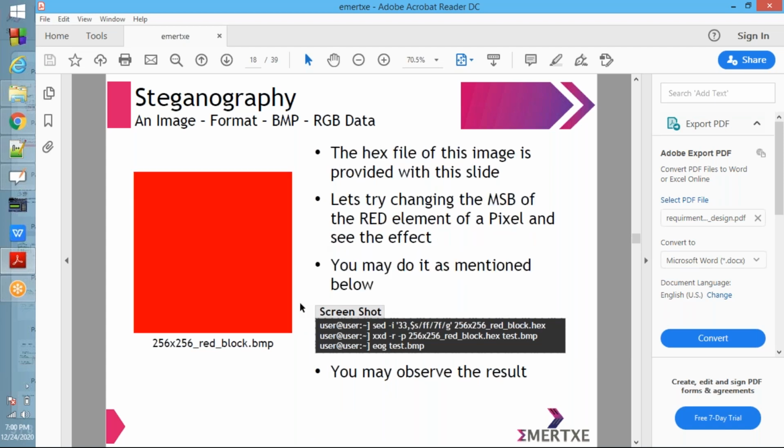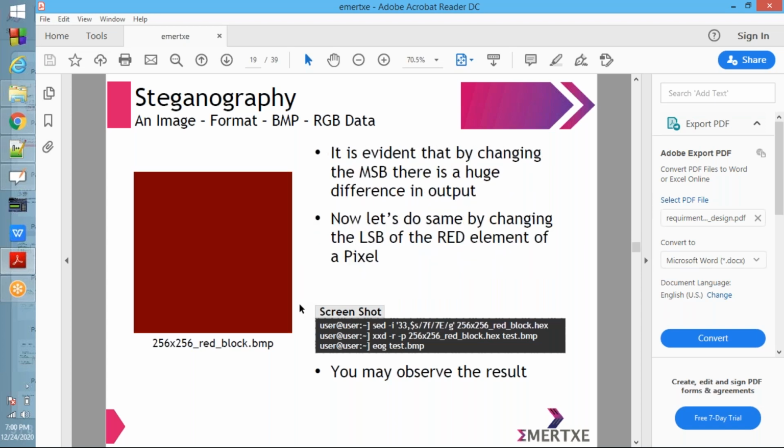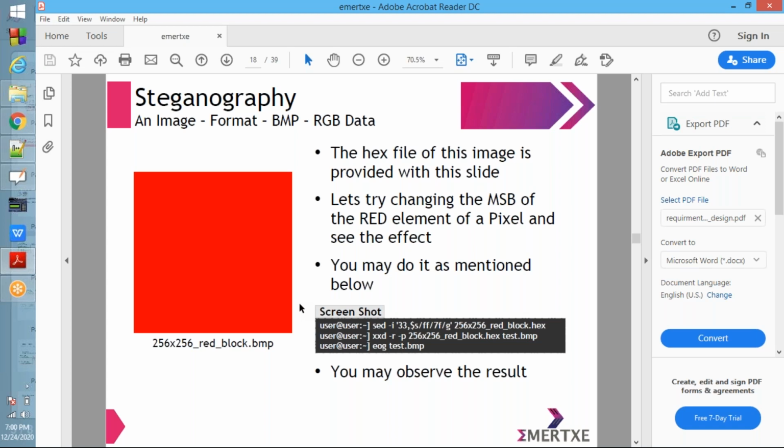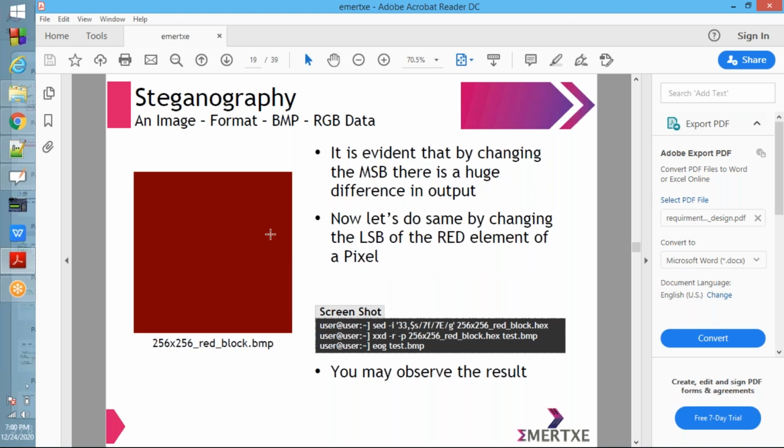Here you can observe the change, right? Can you observe the change from this image to this one? Is there any change or no change? Can you see the change with your normal eyes? Yes, there is a change. Normal eyes can easily detect the change.